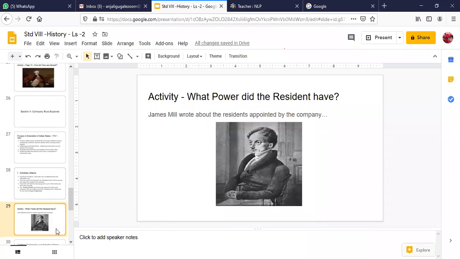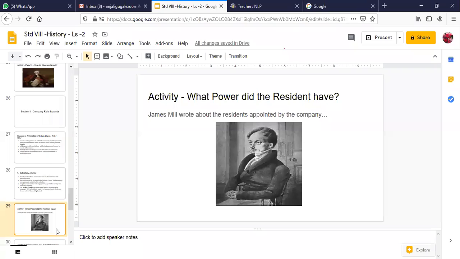Okay. Now, children, let's do a quick activity here. What power did the resident have? Children, when we are talking about the resident here, it means the puppet rulers or the administrators of various kingdoms or ministers who were appointed by the British East India Company. Because these rulers, the puppet rulers, were under pressure by the East India Company, and they had to follow any kind of administrative decisions, as the East India Company had started interfering in the internal affairs of various states in India.